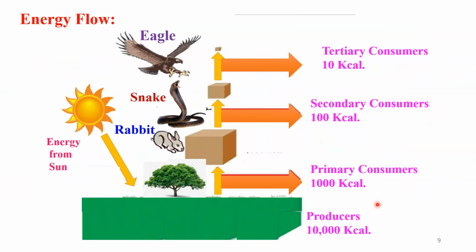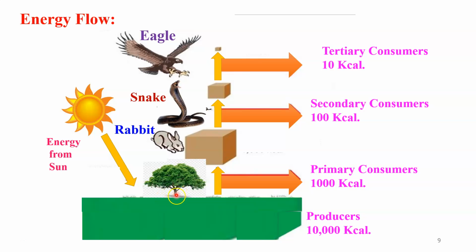Dear student, let us discuss the nature of the energy flow that we observe in our ecosystem. Here, in this diagram also, you will find that the sun is the ultimate source of energy for all the organisms.